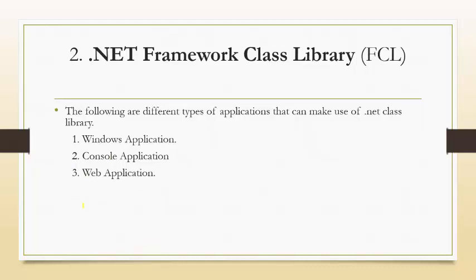Web application classes are helpful to develop websites and web pages. Fourth one is XML based web services. With these classes, we can read, write or manipulate XML based things. XML is Extensible Markup Language.